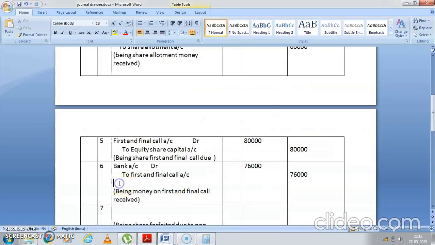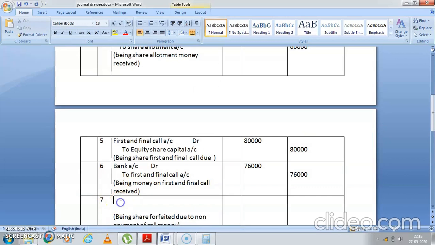Whenever there is forfeit of shares, आपका शेयर कैपिटल का वैल्यू कम हो जाता है. So it is always equity share capital account debit 2. Now you will be writing here 2. उसने क्या पेमेंट नहीं किया? फर्स्ट एंड फाइनल कॉल उसने पेमेंट नहीं किया. So you write first and final call account debit 2.